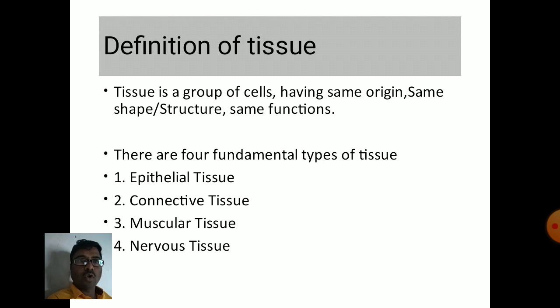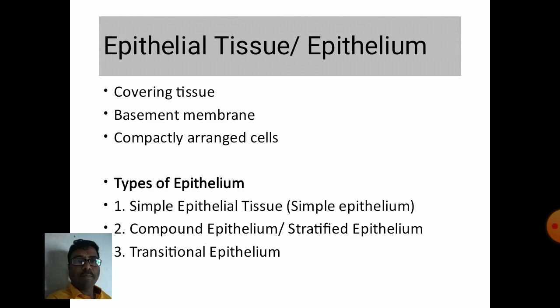Tissue is a group of cells having the same origin, same shape or structure, and same functions. There are four fundamental types of tissue: epithelial tissue, connective tissue, muscular tissue, and nervous tissue. We'll see one by one. First is epithelial tissue, or simply it is called epithelium.